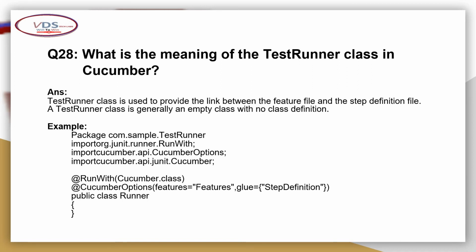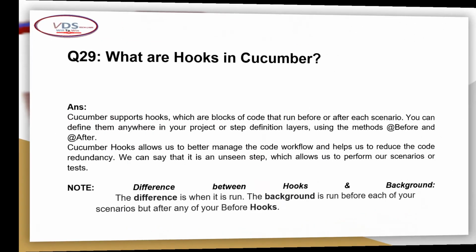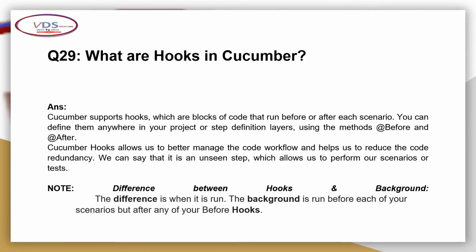Okay. Now next one, what are hooks? This is a very important question. Okay, and here also we'll clear the difference between background and hooks. Cucumber supports hooks, which are blocks of code that run before or after each scenario. You can define them anywhere in your project or step definition layer using the annotations @Before and @After. These two hooks are there only, @Before and @After.